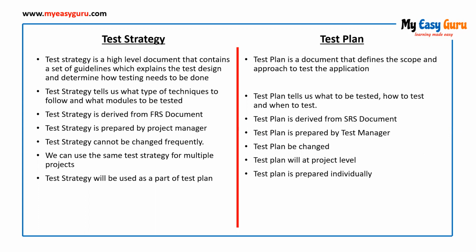Test strategy is a company level or high level document which contains the set of guidelines that tells us how test design should be and how testing needs to be done in the company. Whereas test plan is a document that designs the scope of the application and the approach that we have to follow for testing the application. Test strategy tells us what techniques we have to follow and what modules should be tested in our application. Whereas test plan tells us what functionalities are to be tested, how those functionalities should be tested, and when these functionalities should be tested and all.